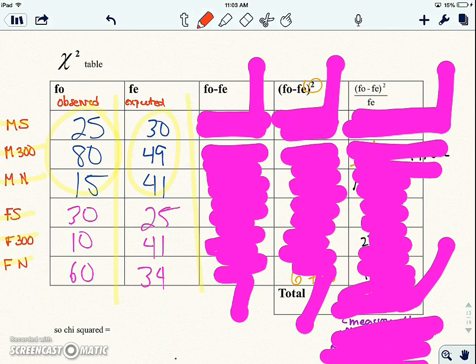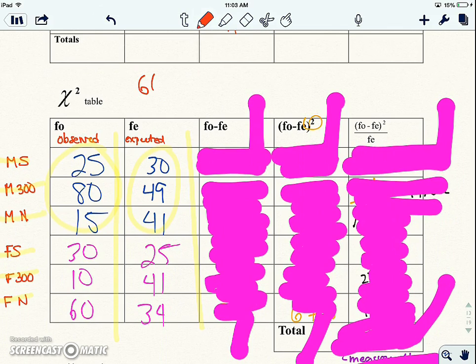Because remember, with the flipping the coin example, if you got 60 heads and 40 tails, but you expected 50 heads, 60 take away the 50, that's just a difference of 10 coins off, and that's not that big of a difference for us to say that I was cheating or that there was a fake coin.